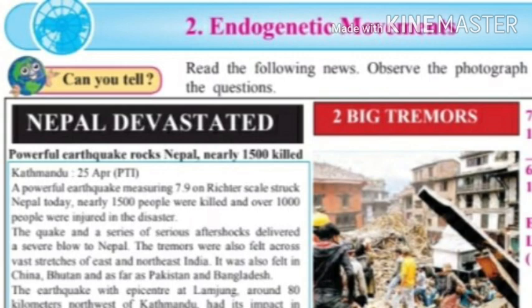Question number 7. What kind of damage is seen because of the earthquake? Answer. Nearly 1500 people were killed and over 1000 people were injured in the disaster. Question number 8. According to you, what could be the reason behind the earthquake? Answer. Sudden release of energy from the interior of the earth leads to earthquake.